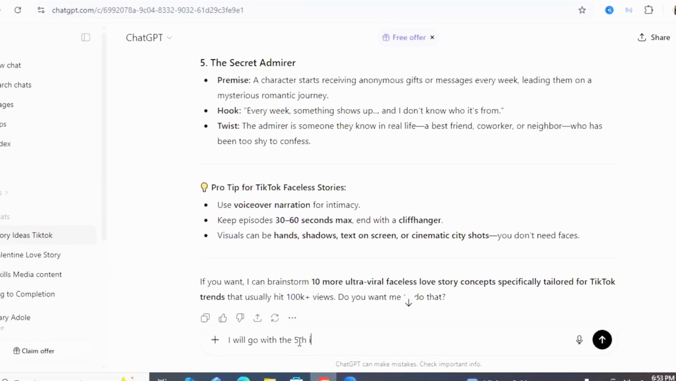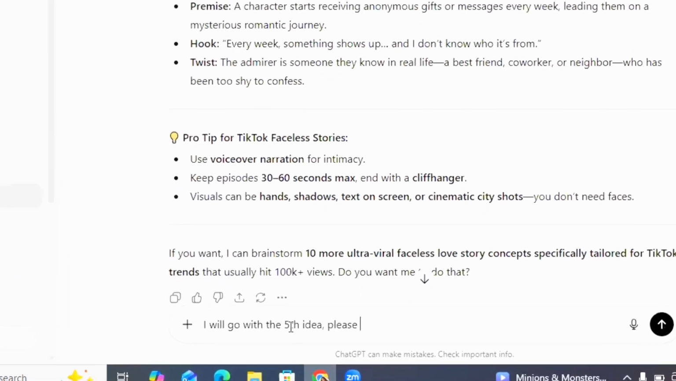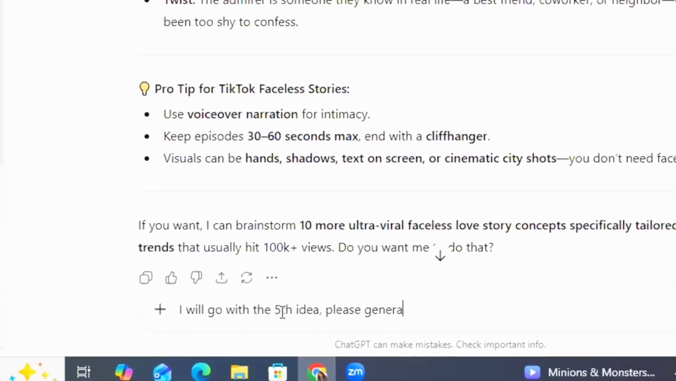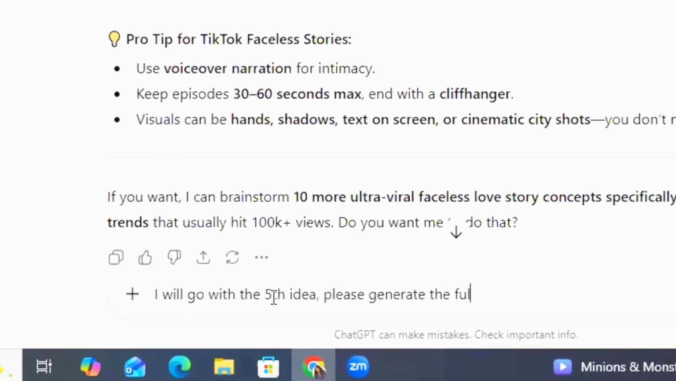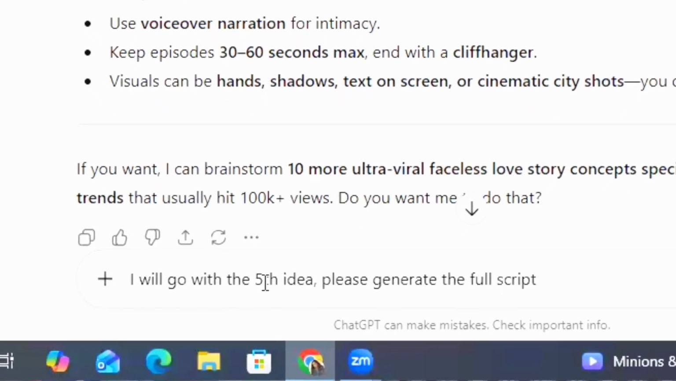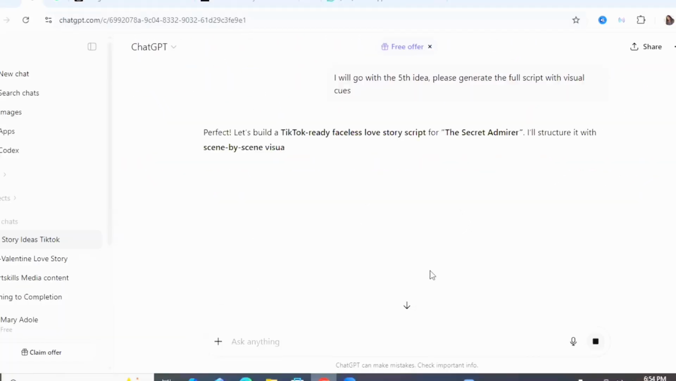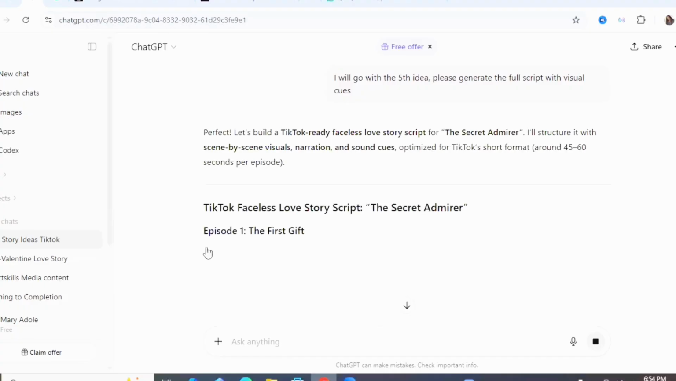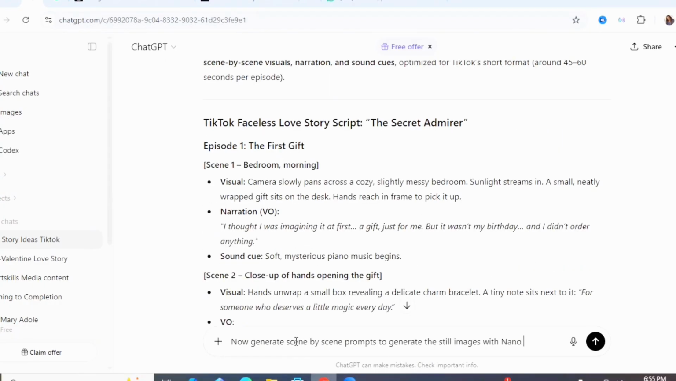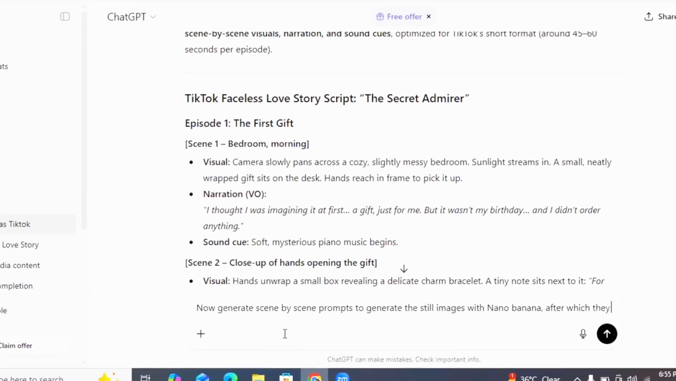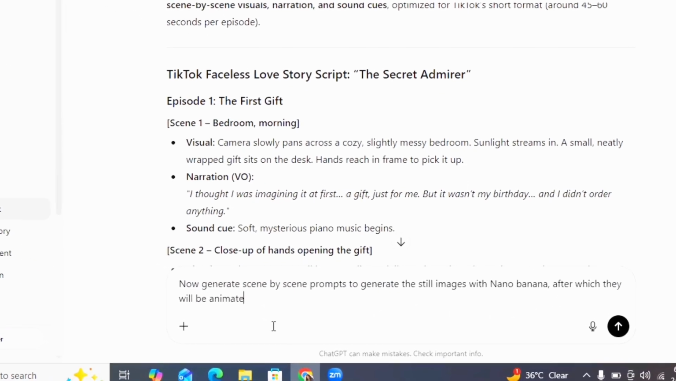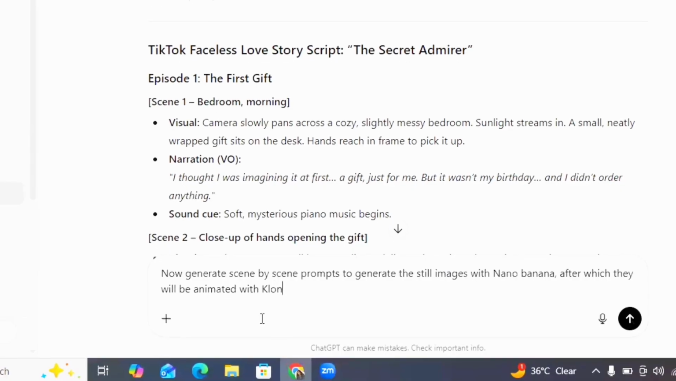Then after selecting the most suitable option, the next thing to do is to also ask ChatGPT to generate a full script alongside the narration for that story. And ChatGPT is going to go on to generate a scene-by-scene script for your story. Then after that, the next thing to do is to ask ChatGPT to create a scene-by-scene prompt that you're going to be using to generate still images inside of Nano Banana.